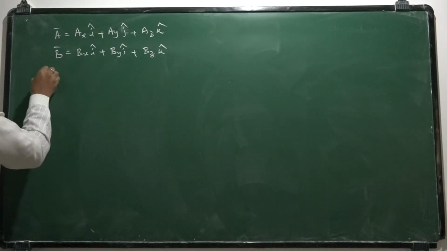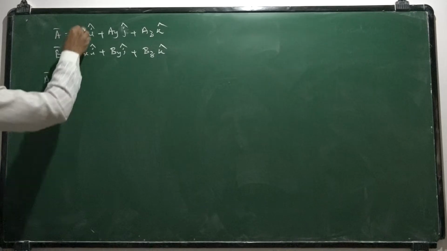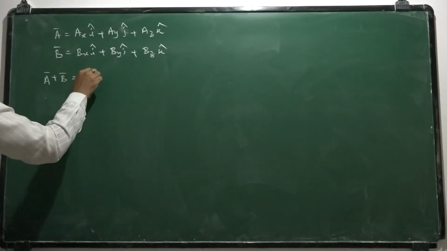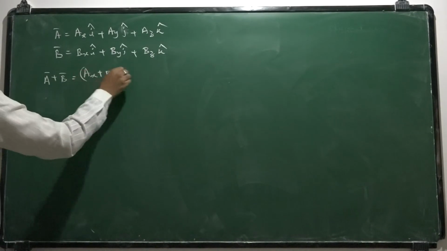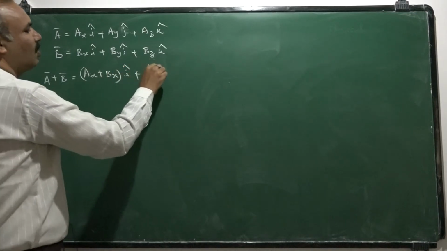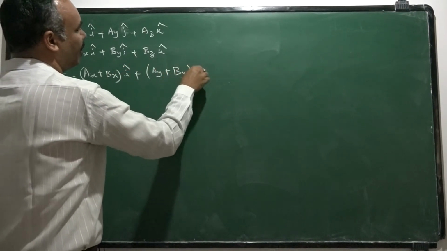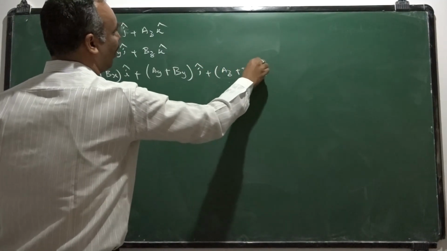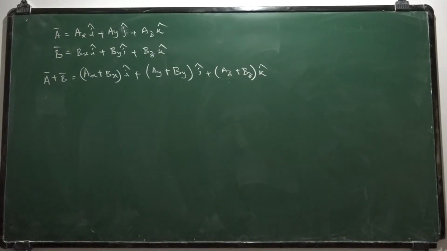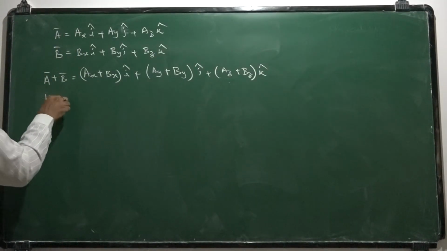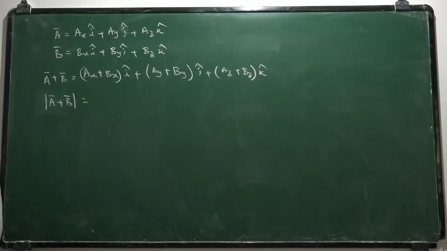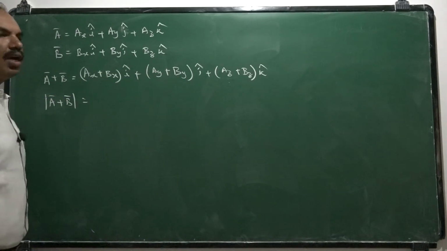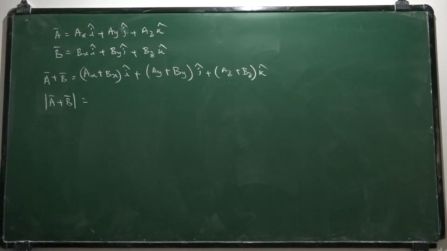The sum is a bar plus b bar, where corresponding coefficients are added: ax plus bx i cap, ay plus by j cap, az plus bz k cap. And if you want the magnitude of this sum, modulus of a bar plus b bar, it is given by the square root of the sum of the squares of the corresponding coefficients. This is the general way of finding addition of vectors.